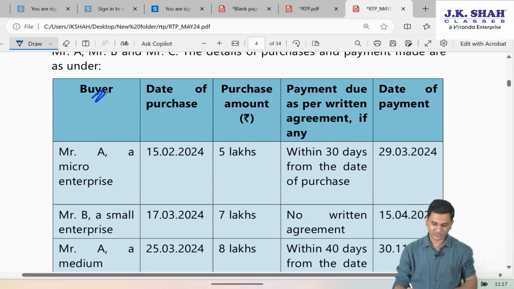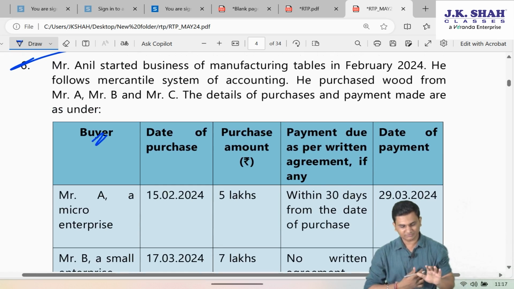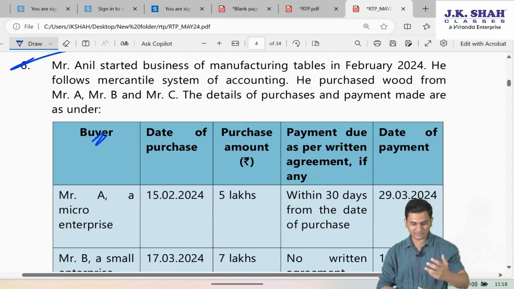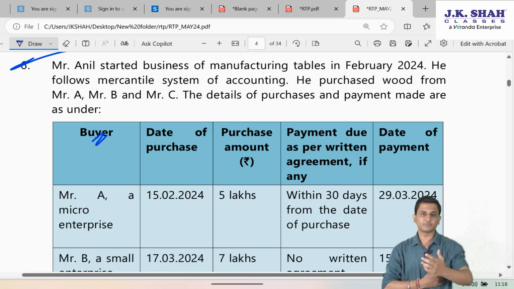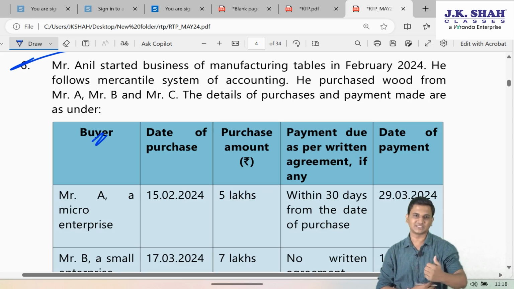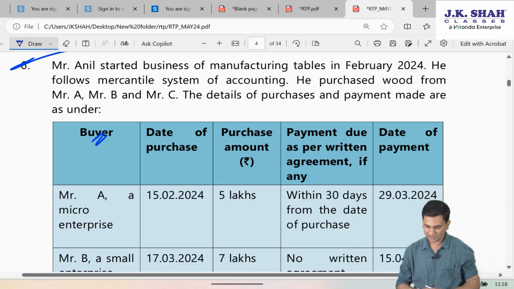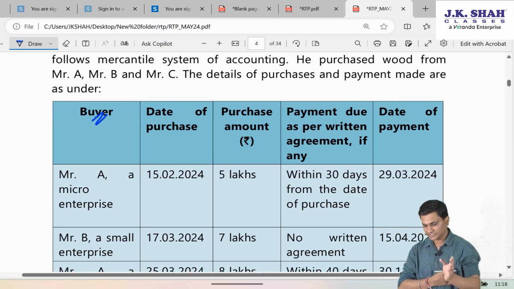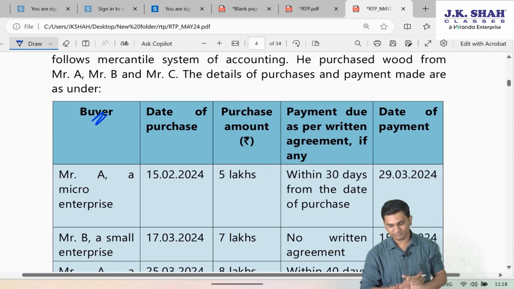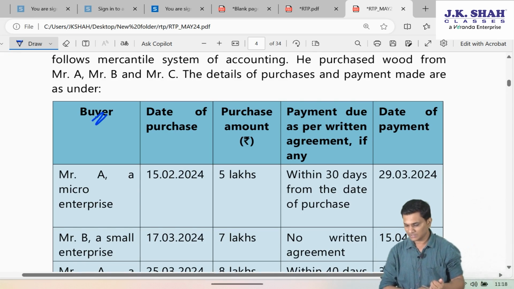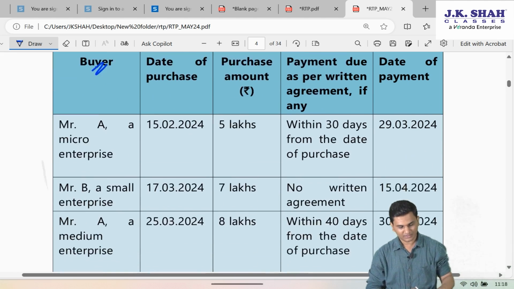Instead of buyer, they should have written seller here, because Mr. Anil is actually purchasing the wood from Mr. A, Mr. B and Mr. C. So from the point of view of Mr. Anil, they are the sellers. He is purchasing, he is the buyer. Date of purchase is written, purchase amount is written, payment due as per written agreement if any is written, and date of payment is written.